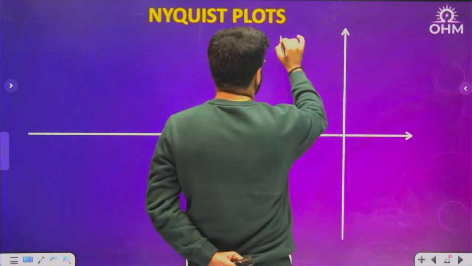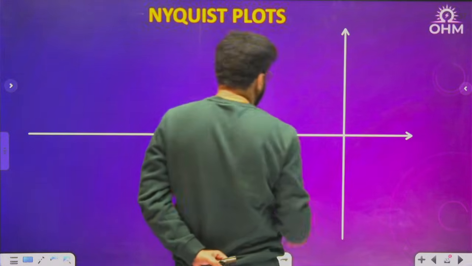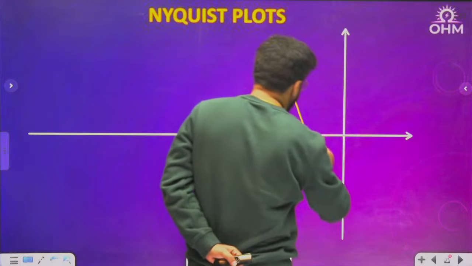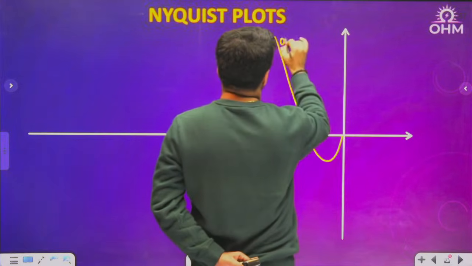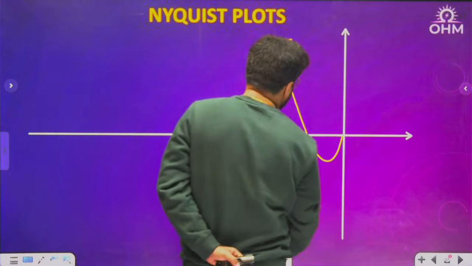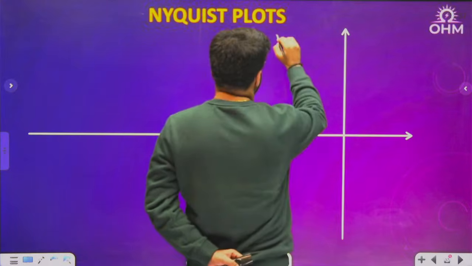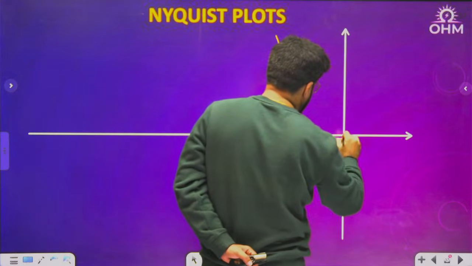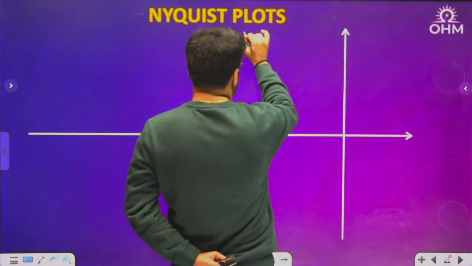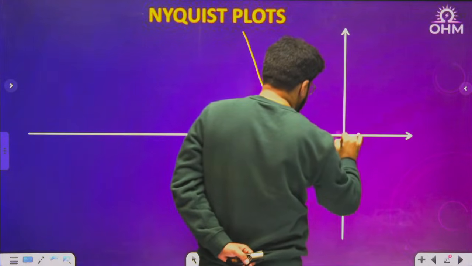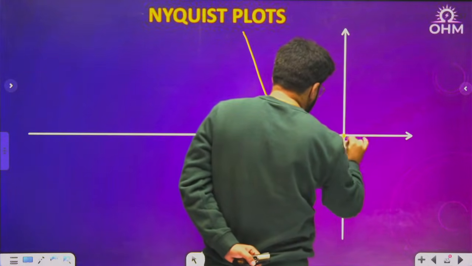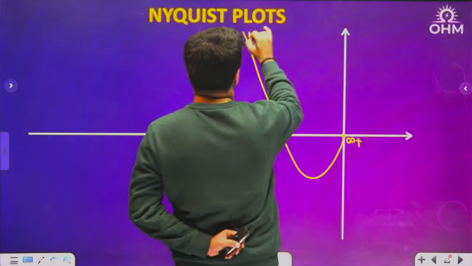Let me start with the polar plot we have drawn. This is infinity plus, this was 0 plus.